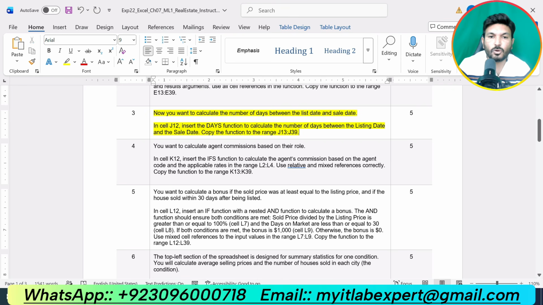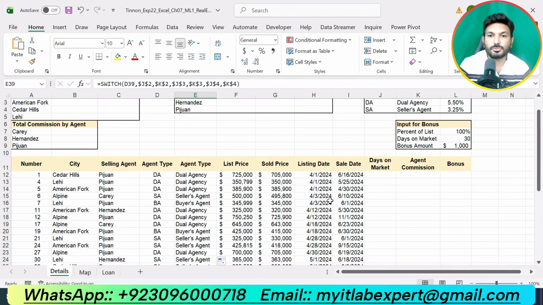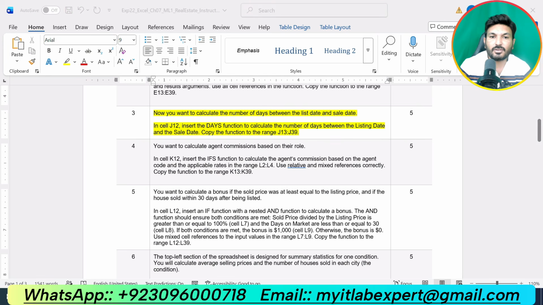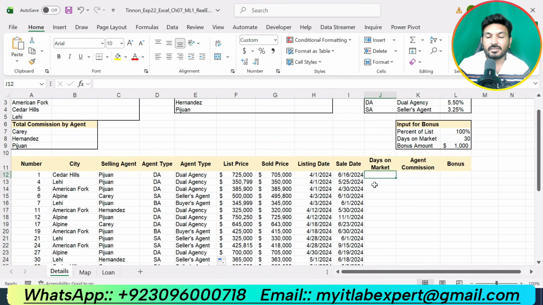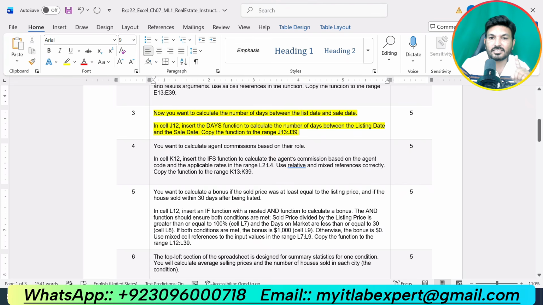Step number 3 says now you want to calculate the number of days between the list date and sale date. In cell J12, insert the days function to calculate the number of days between the listing date and the sale date. Copy the function to the range J13 up to J39. So we are supposed to go to cell J12 and here we are supposed to calculate days on market. We calculate that by calculating the days between the sale date and the list date.